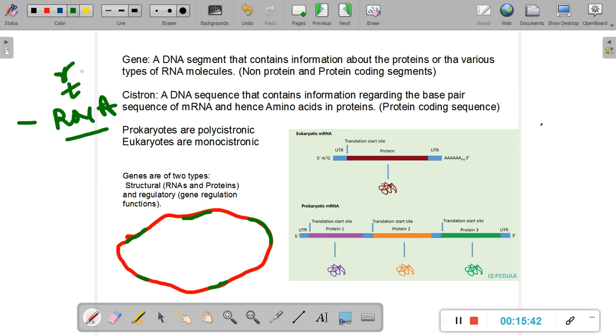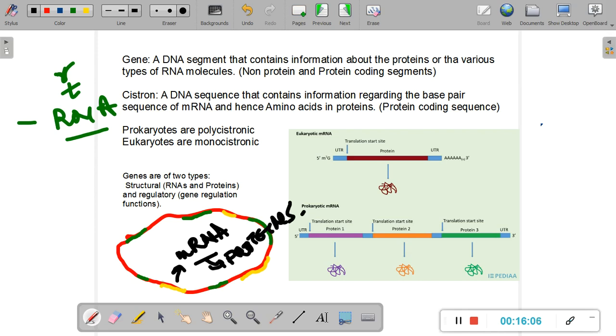But now let me take a yellow marker here, and let us say this segment here and this segment here, the yellow segments give rise to mRNA. And the information that mRNA encodes for is basically the sequence of amino acids and hence proteins.